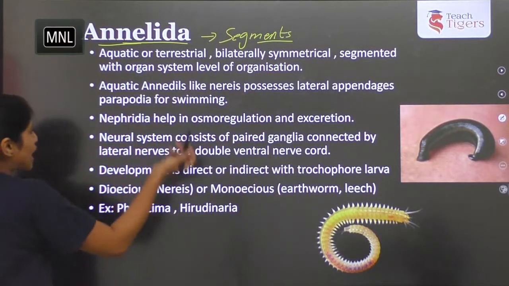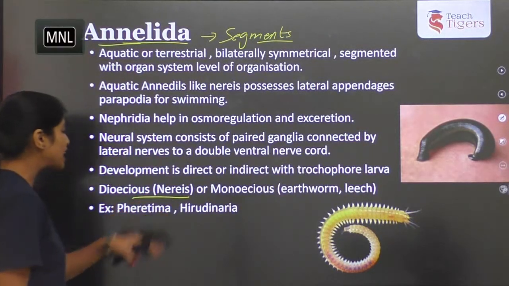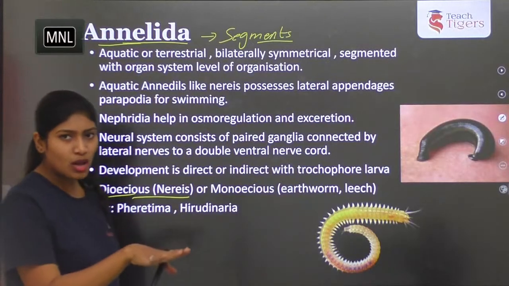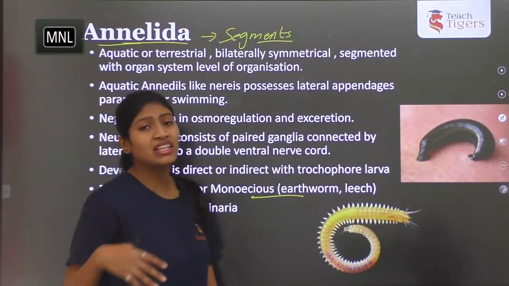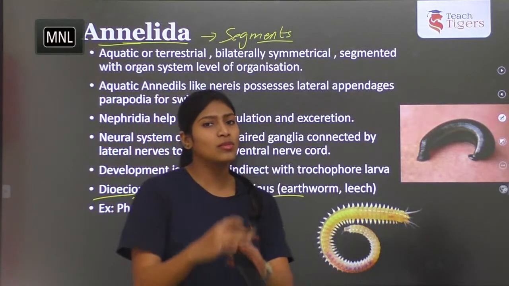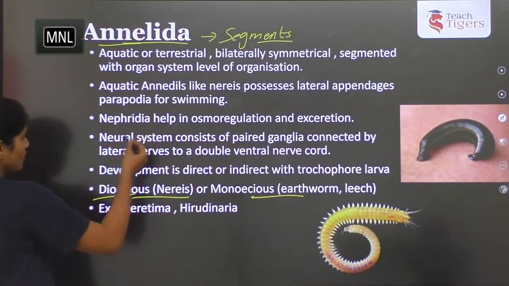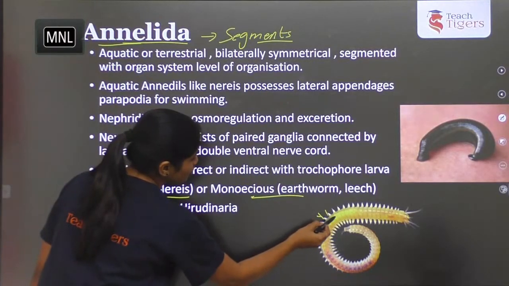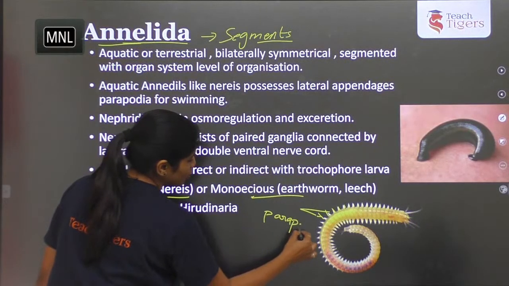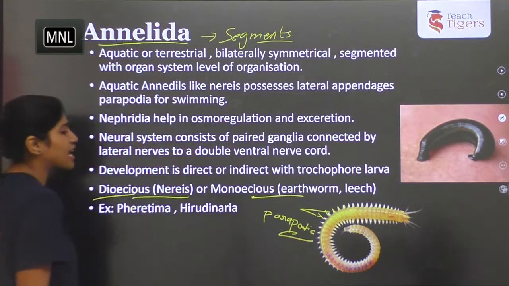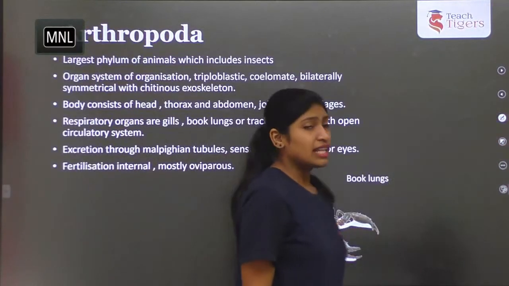So examples, I will directly go with the examples and tell you the importance of that. Nereis is dioecious, where male and female organisms are separate. And earthworm is monoecious, but at the time of copulation, 2 earthworms are involved in the exchange of the eggs. Next up. Nereis has some locomotor structures on the sides of the body. These are called parapodia. So these are the locomotor structures present in annelids, that is Nereis.